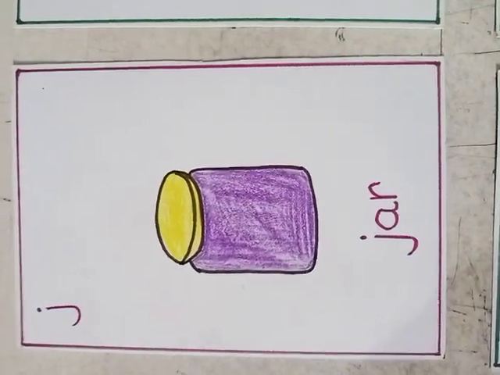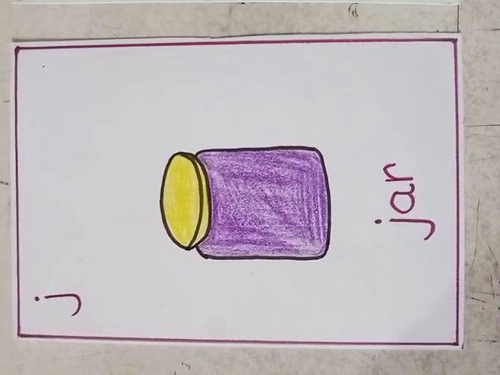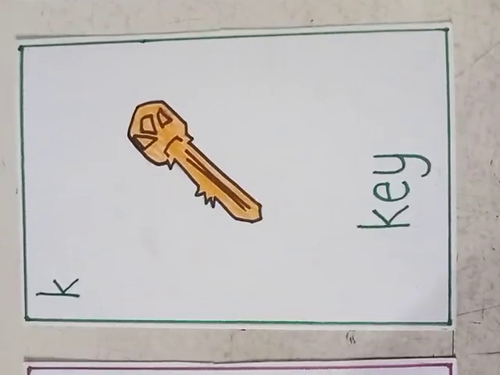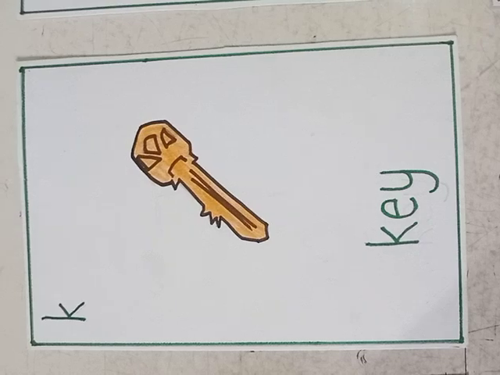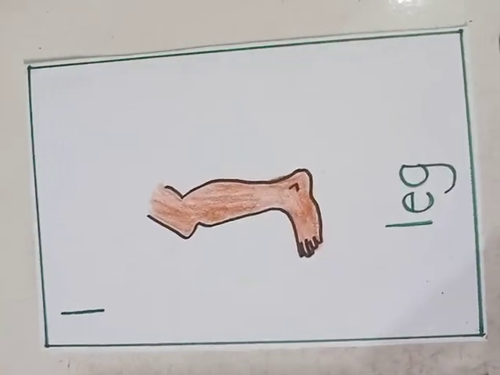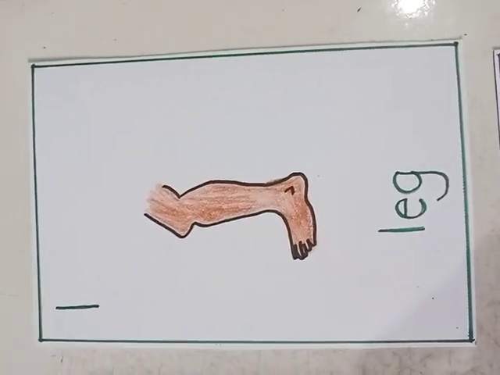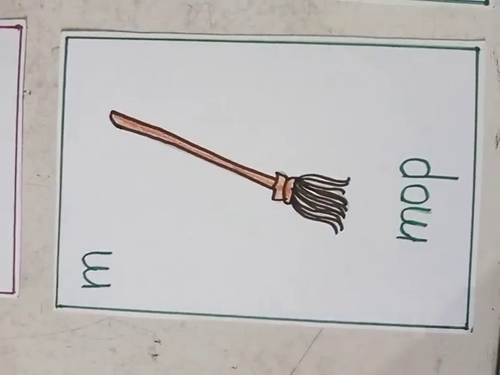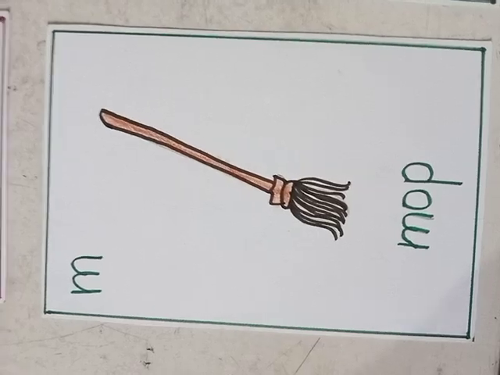J is for jar, J, J, jar. K is for key, K, K, key. L is for leg, L, L, leg. M is for mop, M, M, mop.